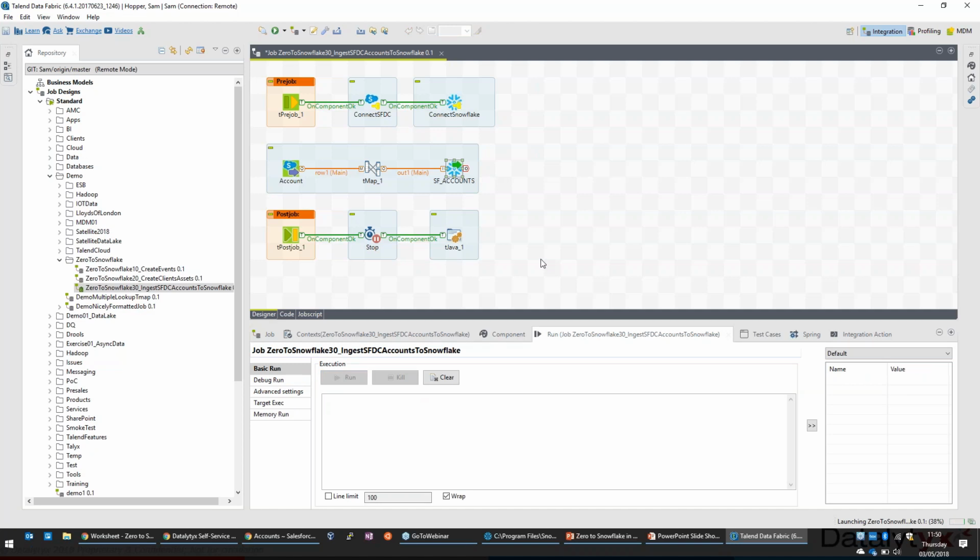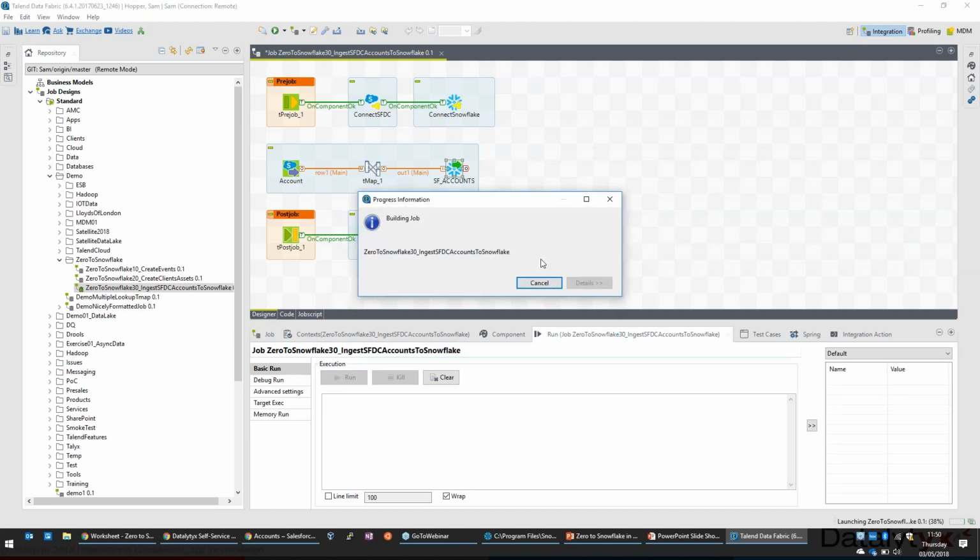So what I'll do is I'll just kick off a run. It's just going to build that job for us, and when it's built, it's just going to run locally. We could of course bounce this off a remote execution server if we needed to, but given these are both cloud platforms, we can run this from pretty much anywhere. If we were extracting data using Talend from an on-prem database, we could either run this on a server next to the database, or we can have a remote execution engine that's sitting again next to the data source, so we don't have to worry about access through firewalls.